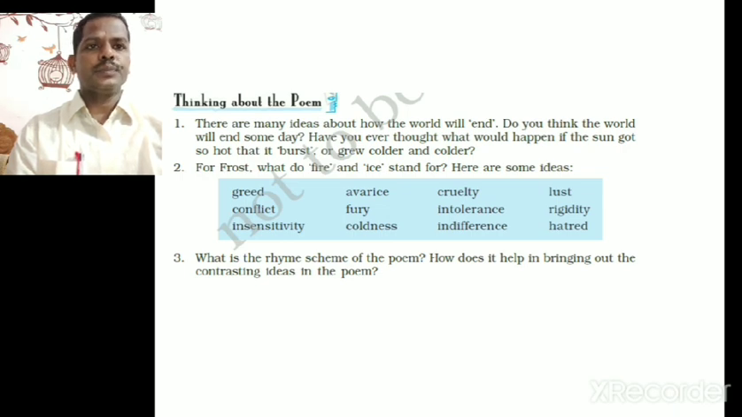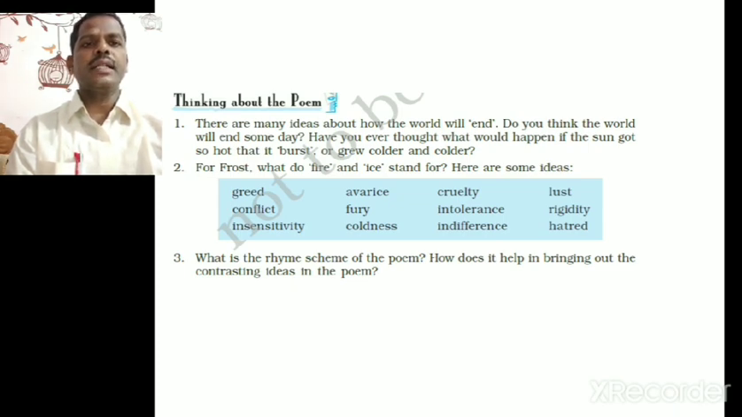Here are some words related to human nature we will be discussing. Greed, that is excessive want of something, that is lalach in Marathi. Avarice, it is also greediness, but pertaining only to money, dhan lalach. Cruelty means the unkind nature of human beings. Lust, it is excessive want of physical satisfaction. Conflict means fight.